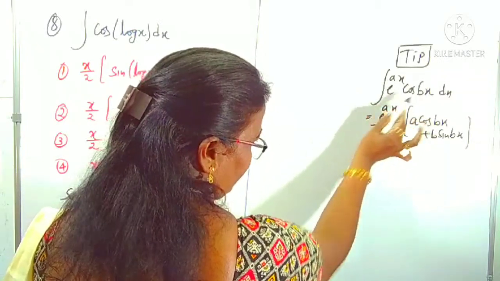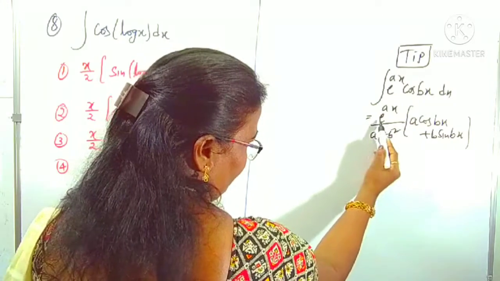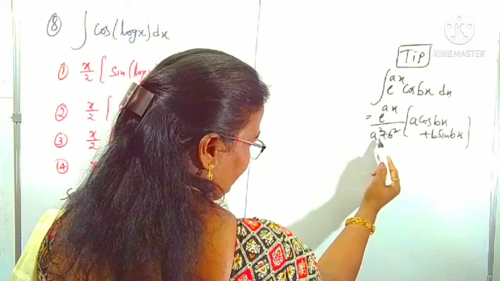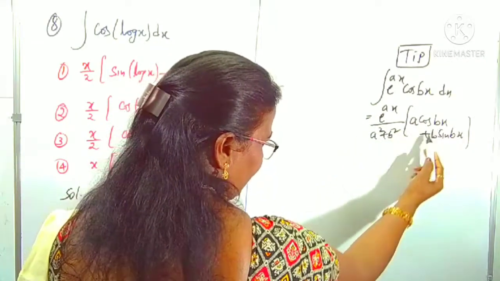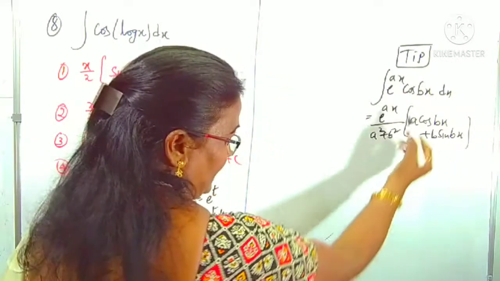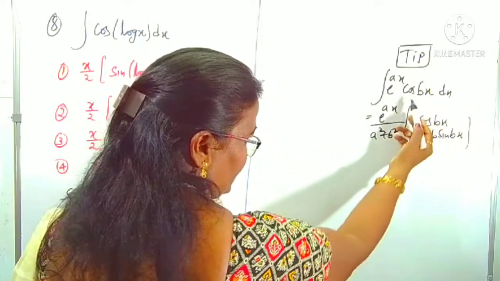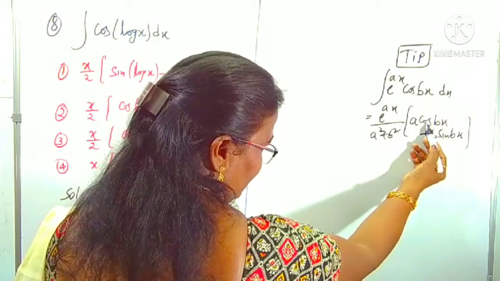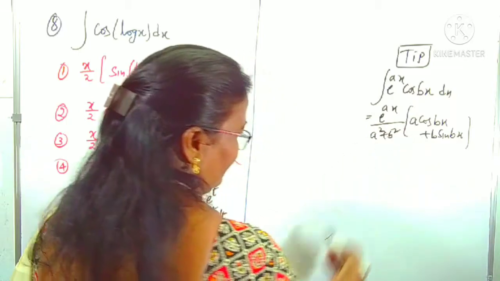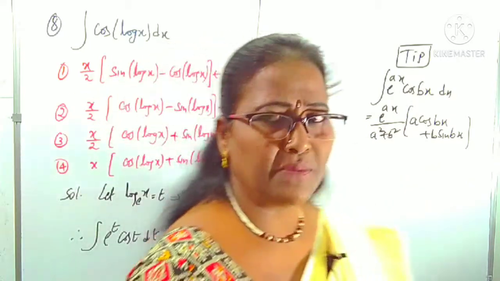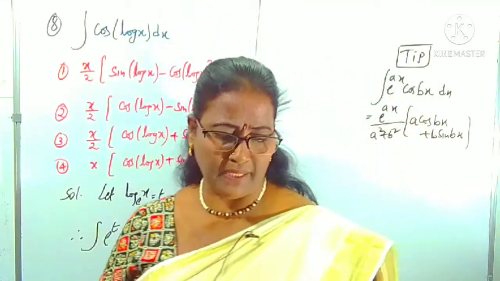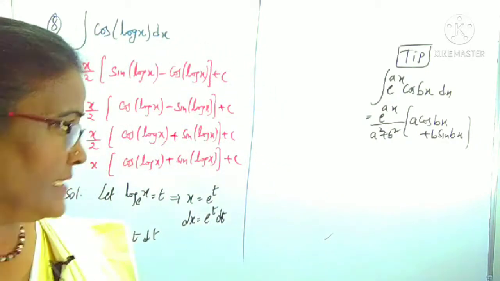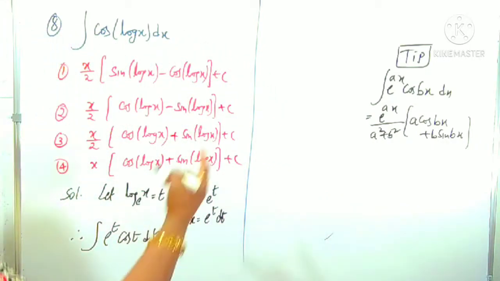This is a super tip, where a, b you know very well from the e power ax cos bx formation. Clearly we can take directly e power ax by a square plus b square of a cos bx plus b sin bx, in case of cos. Suppose in case of sin, the terms are the same, but sin comes first, then cos, and in the middle a minus will come. Those are the super tips and tricks I used in one of the videos. Please watch that video.